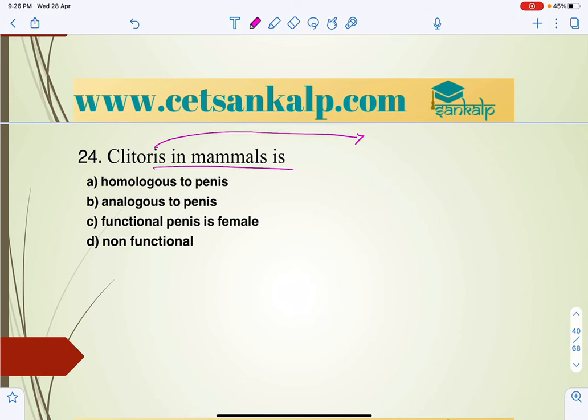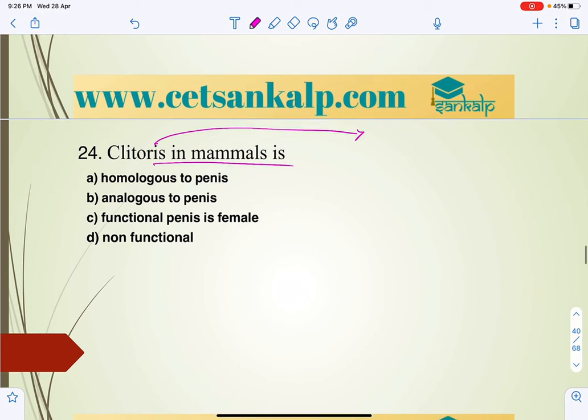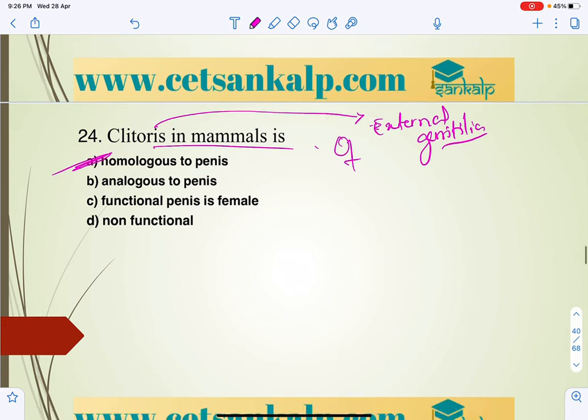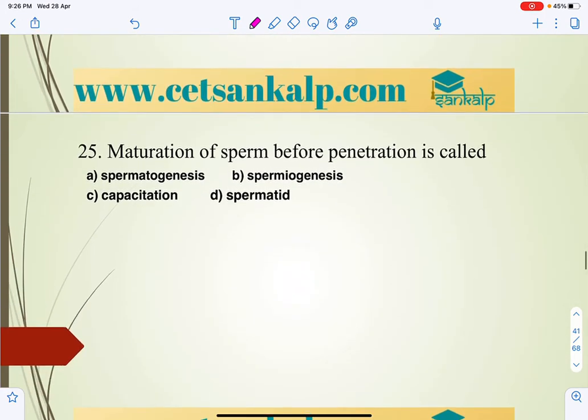It is a finger-like structure, present at the upper junction of the two labia minora. So the clitoris is female external genitalia.